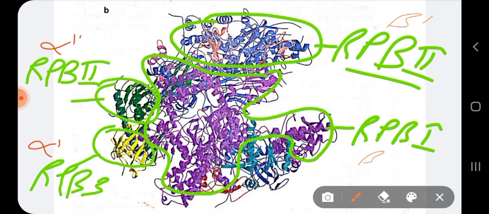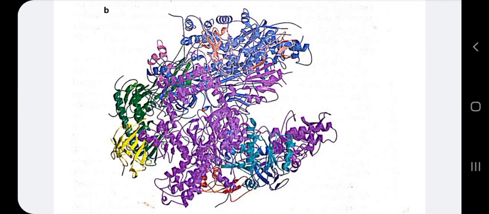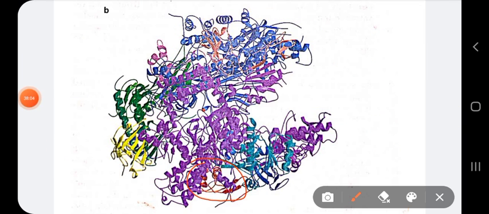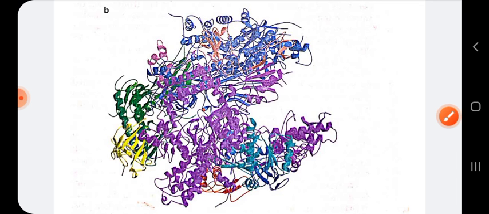And the last that you can see the RPB6, which is shown in red. Well, it has been hidden from us. It is here, just here, shown in red, this region. In the background, you see this is the RPB6 shown in red, which can be compared with the prokaryotic RNA polymerase, which is your omega subunit.